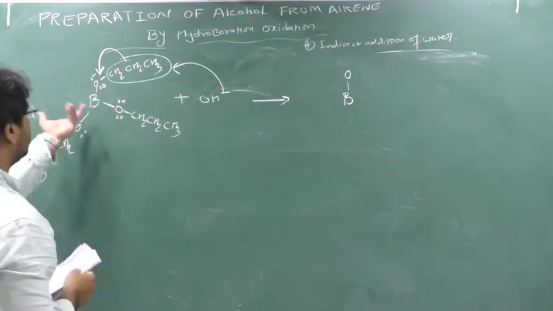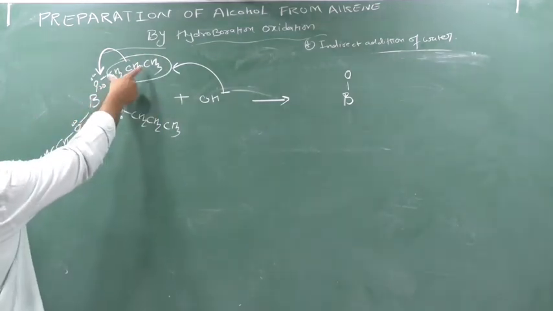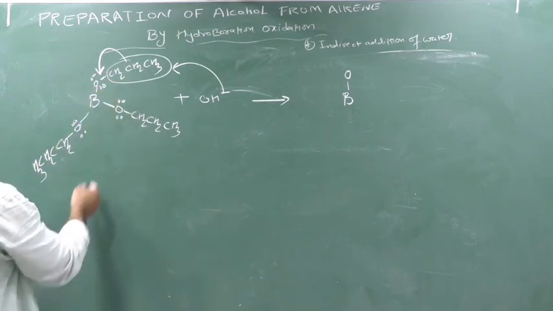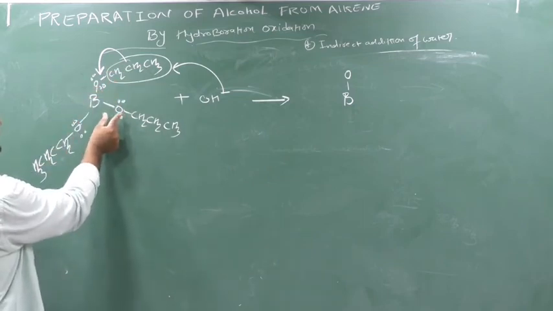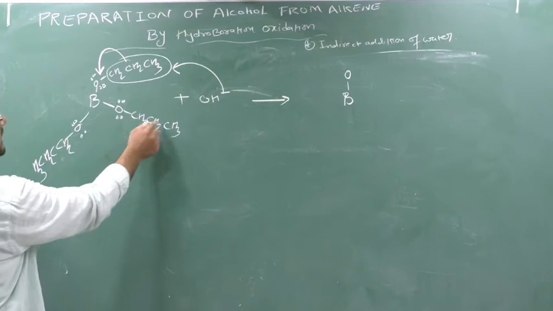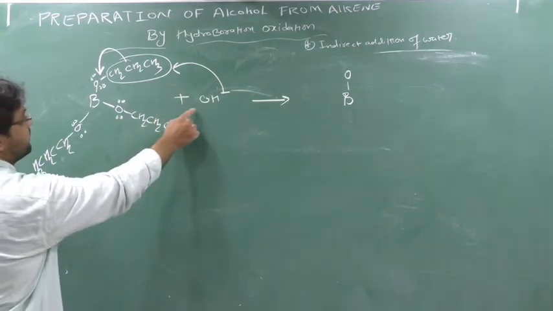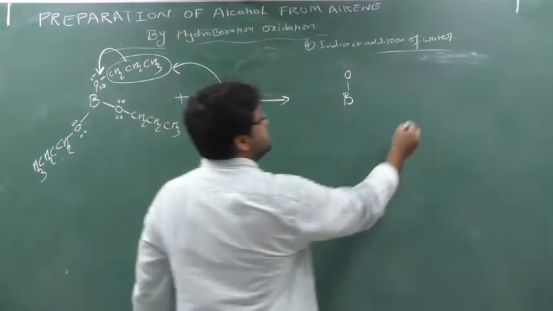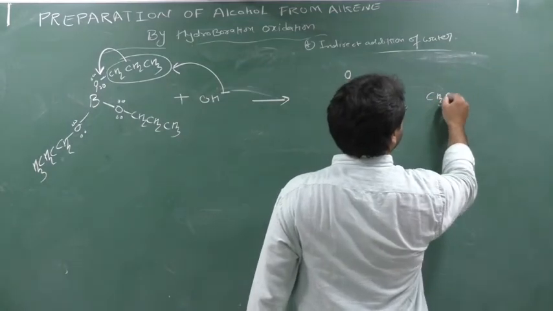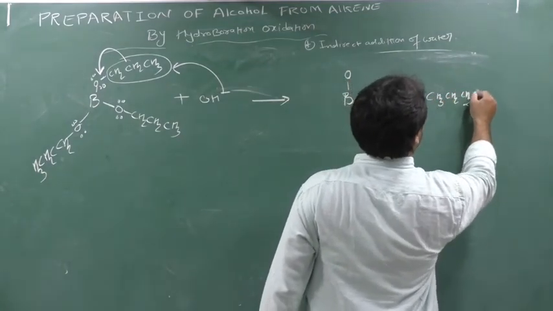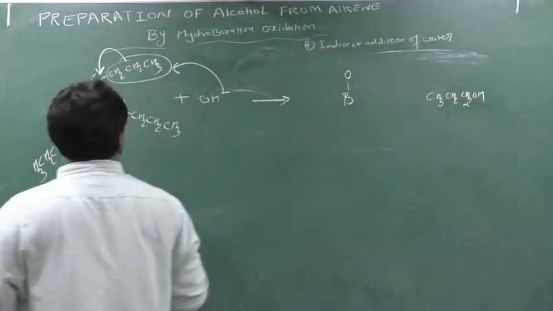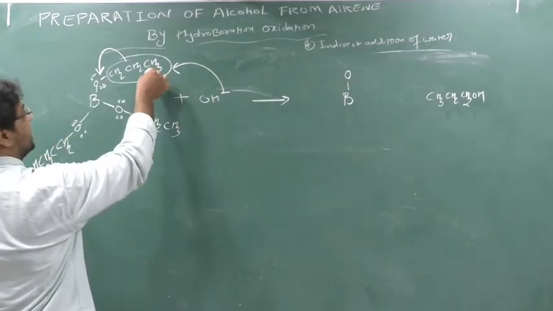Now one thing more I can say: this is oxygen, this is CH, this is alkyl. So who is the more negative element? This oxygen is the more negative element, so it creates a negative charge. This is alkyl, it creates a positive charge. So this positive will react with this OH minus and form what? CH3, CH2, CH2, OH. Yes or no? So this OH minus will attack here.